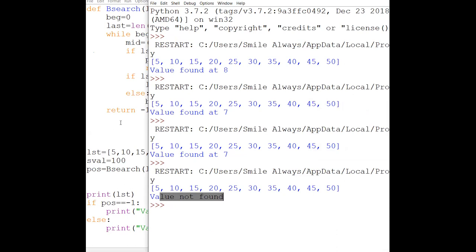You have to use the same logic of binary search and linear search. It means if you use any language, for example C, C++, Java, PHP, everywhere you will get the same logic for binary search and linear search. That time you will not get the other flexibility that you are getting in Python.